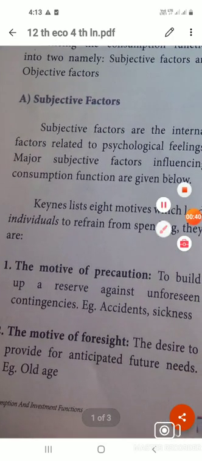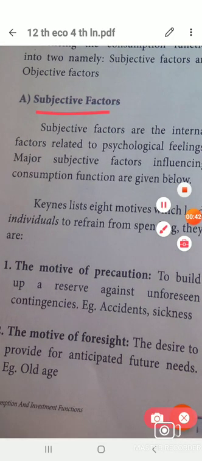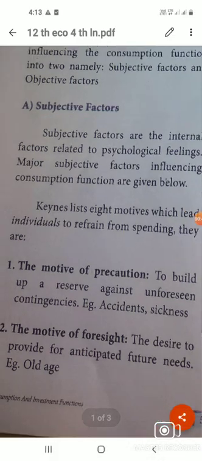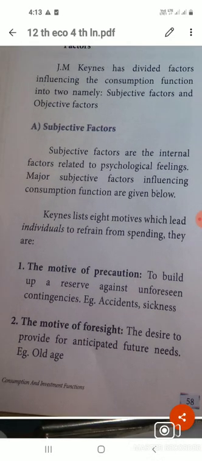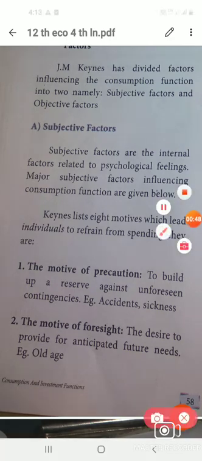Subjective factor means what? This subjective factor means our internal factor, our feeling, that is, psychological feeling only, no? So the consumer, based on our feelings only, we have to consume, no?